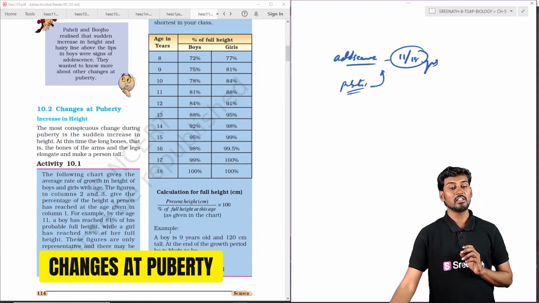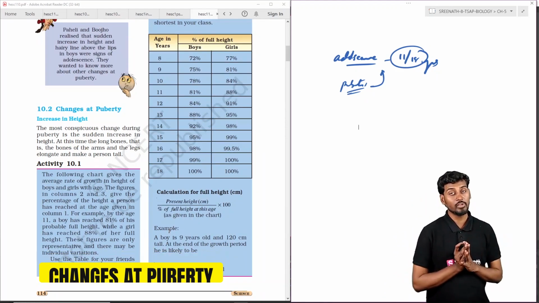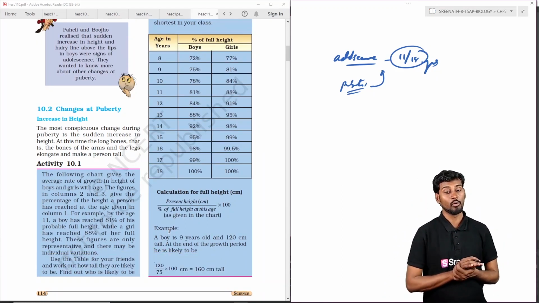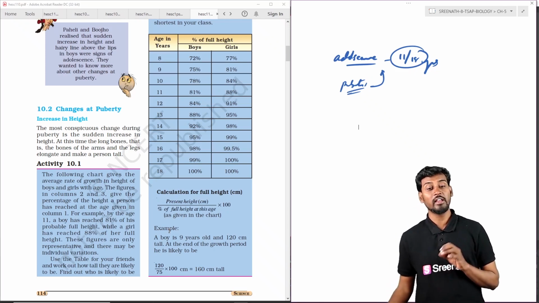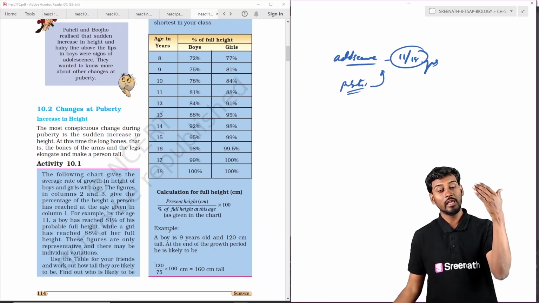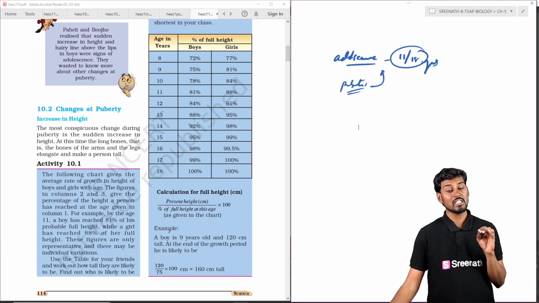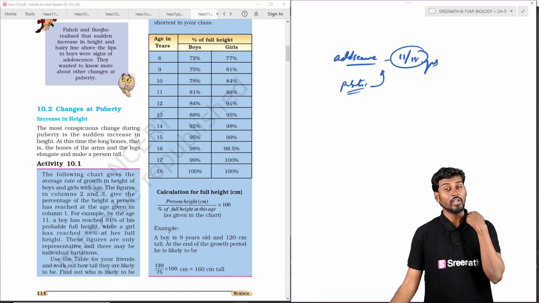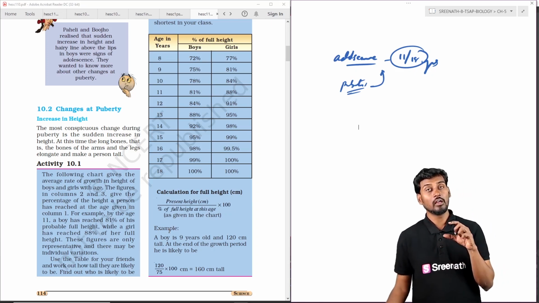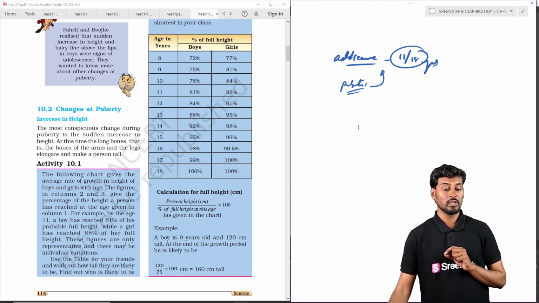Coming to the changes which take place at puberty, we can see an increase in height, whether in females or males, that is, girls and boys. There is an increase in height especially at the time of puberty. And in the age group between 8 to 18, we can see very perfect growth of the individual, whether boys or girls. This is 100% and according to the genetics of the individual.